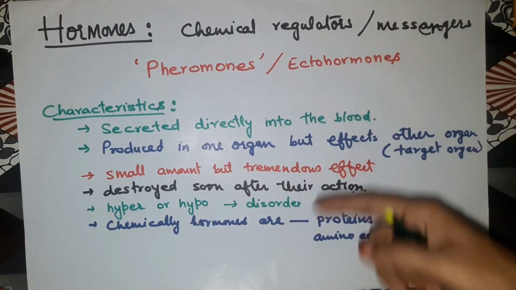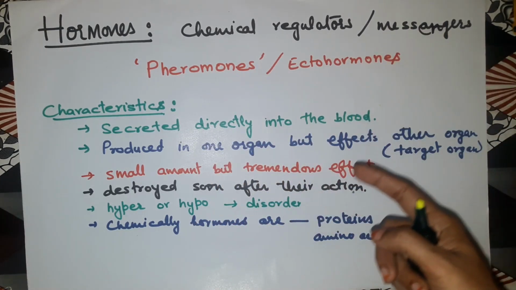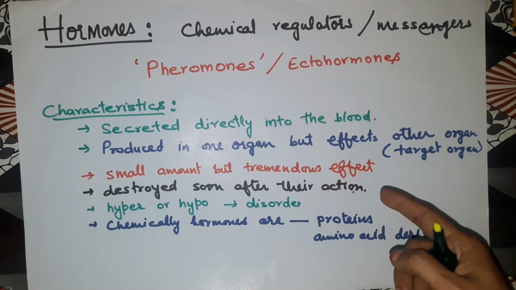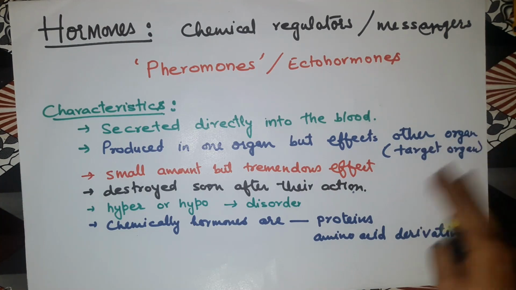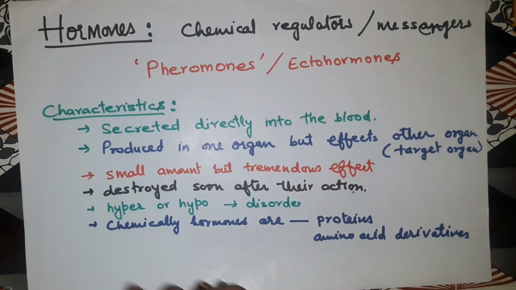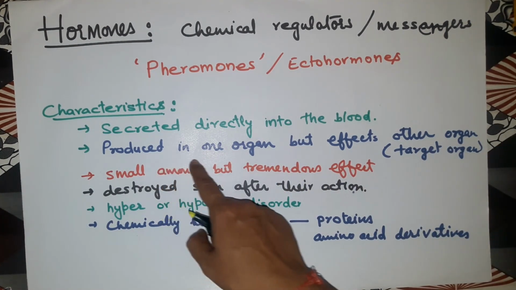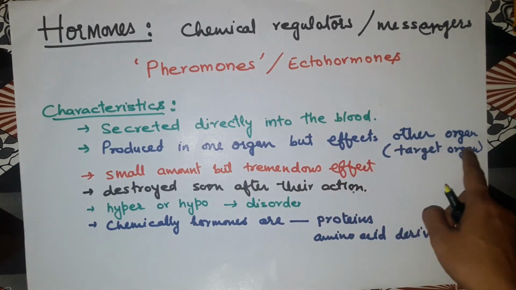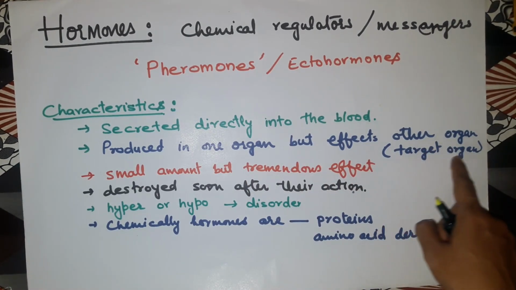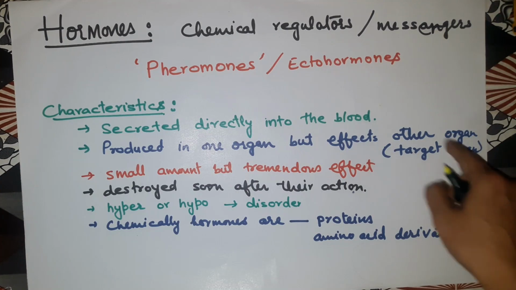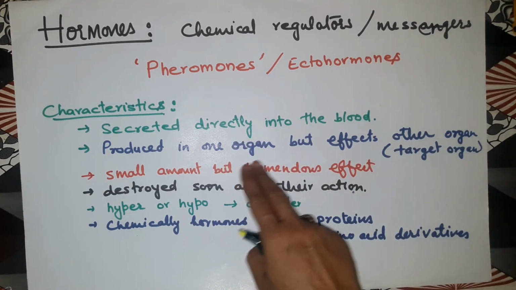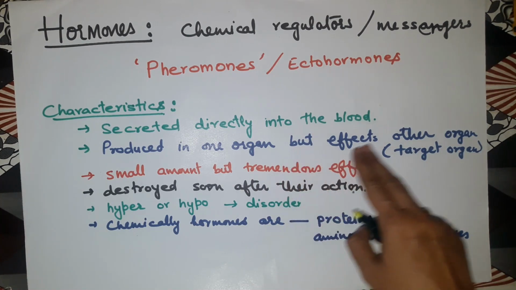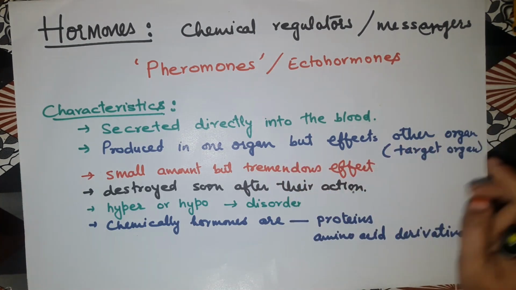Now blood will carry them to different parts of the body in systemic circulation, so they get circulated in the whole body. Second characteristic is that they are produced in one organ but affect other organs. The organ where they are secreted is not affected, but they affect other organs, which are called the